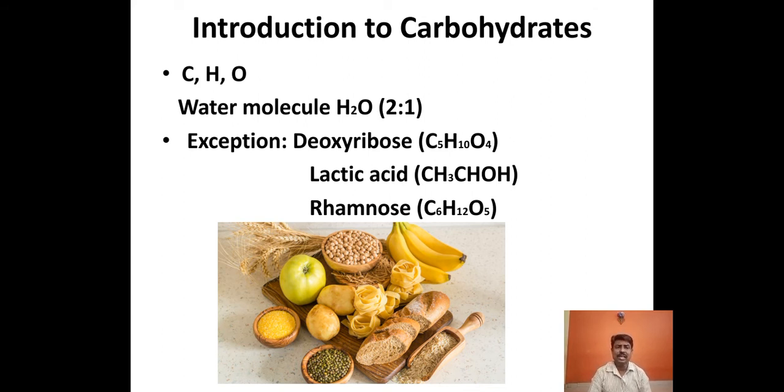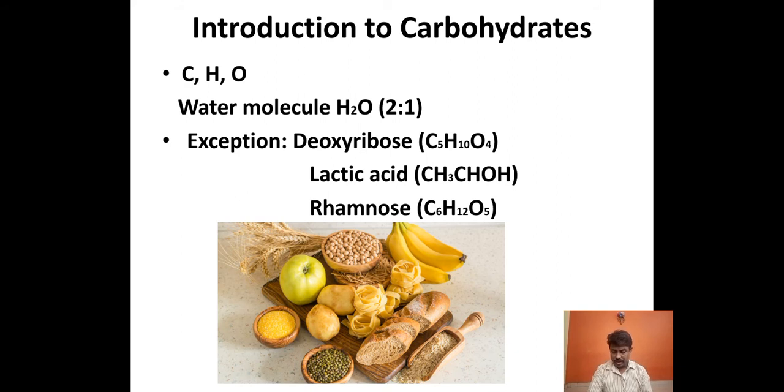Rhamnose consists of 12 hydrogen and 5 oxygen. So these are some exceptions. Besides all that, chitin is one kind of carbohydrate that is present in the fungal cell wall, and it consists of nitrogen in its structure.